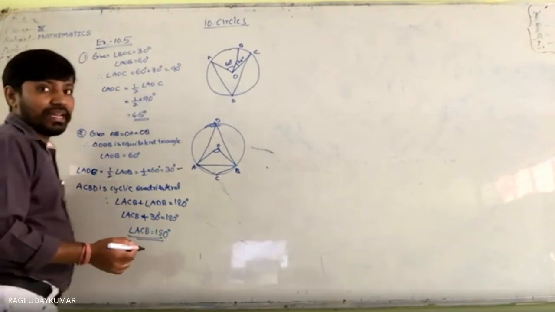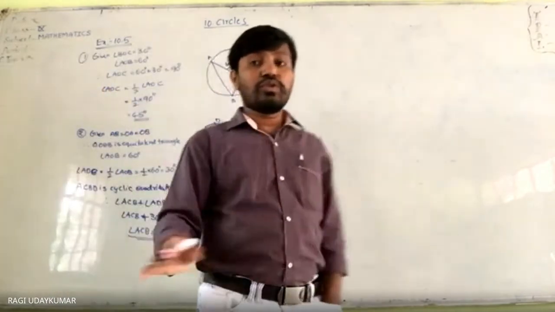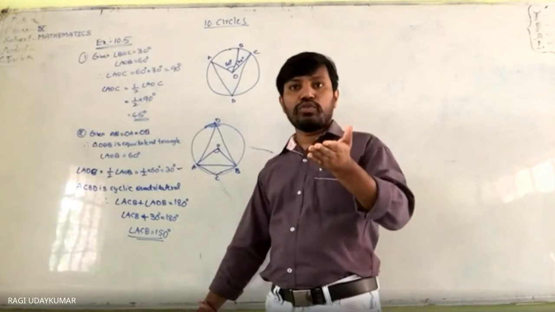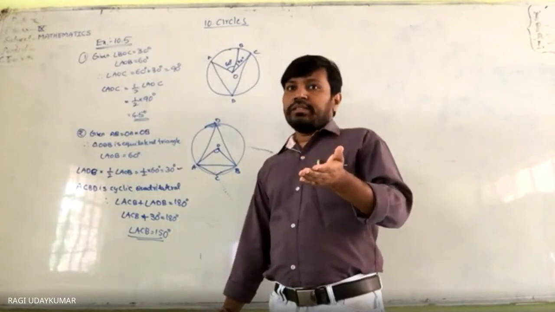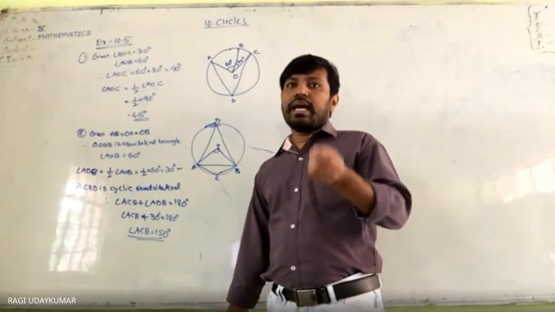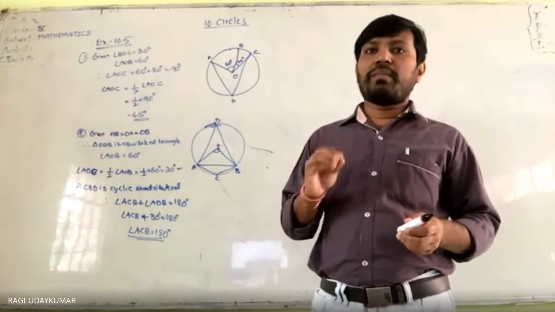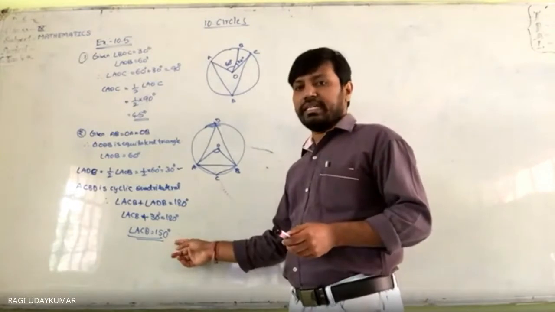Last में question में क्या देना है? You are not supposed to leave the question answer solution like this. Question में क्या पूछ रहे हैं? Therefore, the angle subtended by the chord at a point on the minor arc is 150 degrees.